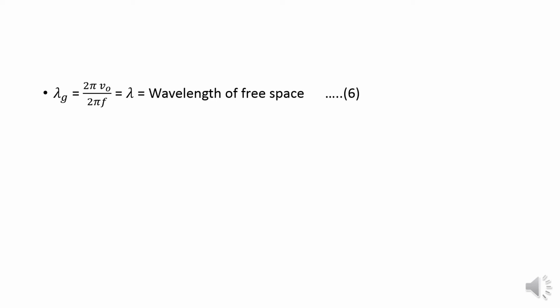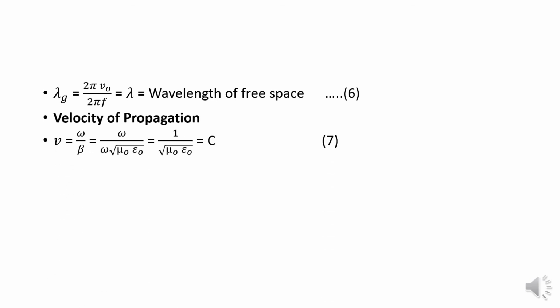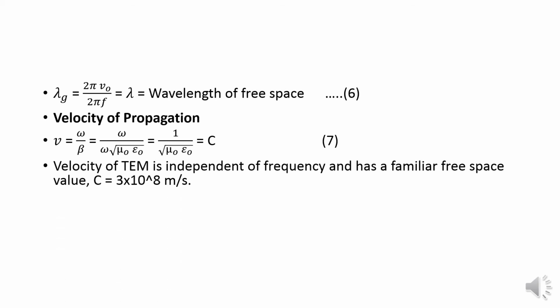Then the velocity of propagation, where v will be equal to omega divided by beta. Now we substitute the beta value in that equation. Then v will be equal to omega divided by omega root of mu naught into epsilon naught, that will be equal to 1 divided by root of mu naught into epsilon naught, that is omega will be cancelled out. Then that will be equal to c. This is equation 7. The velocity of TEM is independent of frequency and hence is equal to the free space value, that is c equal to 3 into 10 to the power 8 meter per second.